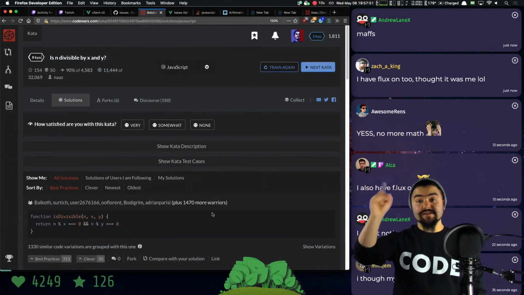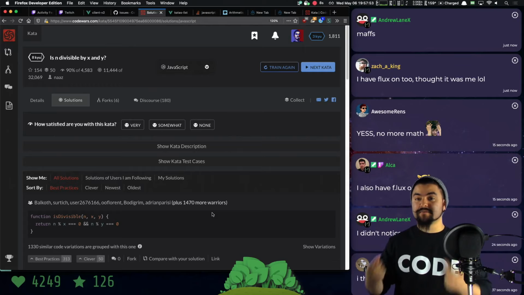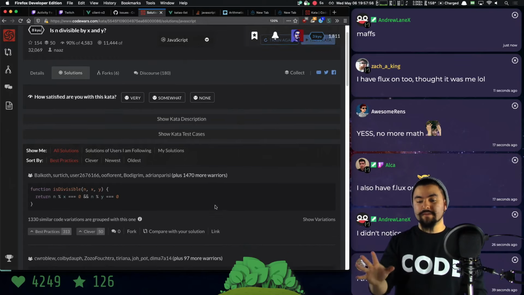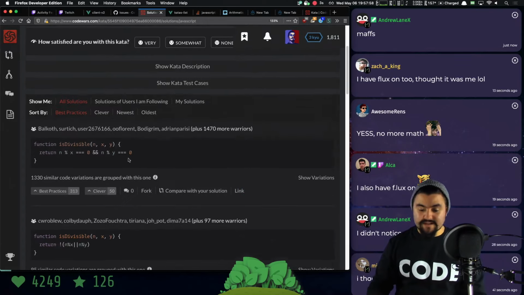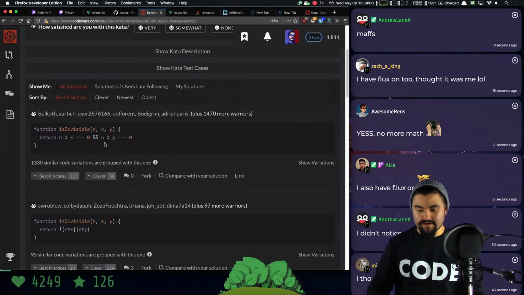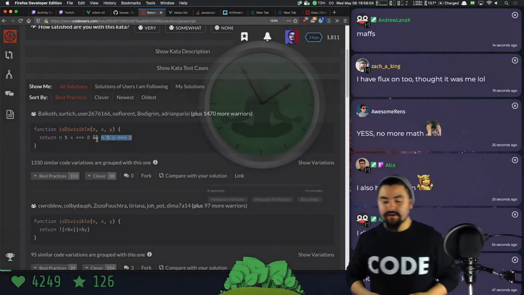So here's the other cool thing about Code Wars: once you submit a solution, you can see how other people have solved it as well. So we can see that this person did kind of the one-liner solution where they just have the modulo in line with the double ampersand.